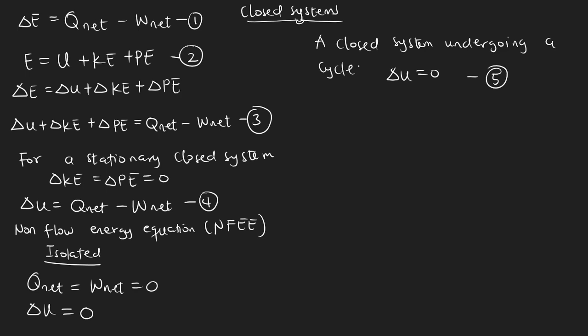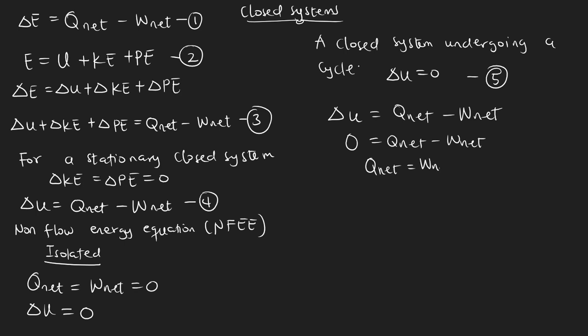But one thing about this is that when we start from equation 4, we have change in U equals Q net minus W net, right? So we are considering equation 4. For a closed system undergoing a cycle, we have change in U equal to zero, so 0 equals Q net minus W net. In that case, Q net is equal to W net. That's for a closed system undergoing a cycle.